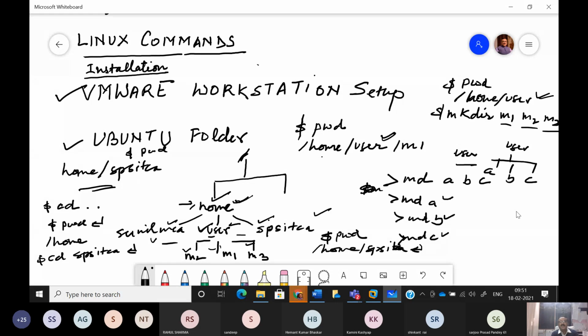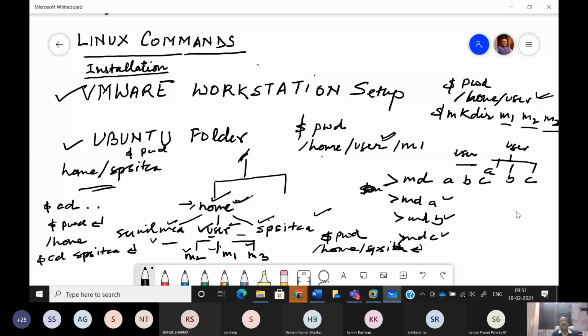It is another thing that Linux says that you should say everything as a file, directory file, regular file. ठीक है, बट यहाँ पे हम खाली डायरेक्टरी कह रहे हैं because we are having enough understanding about the directories. तो जो विंडोज में फोल्डर कहलाता है वो यहाँ पे डायरेक्टरी कहलाता है, जो विंडोज में फाइल्स कहलाती हैं वो यहाँ पे रेगुलर फाइल्स कहलाती हैं. तो touch we have used to create a regular file, and mkdir we have used to create a directory file. तो आप एक फोल्डर क्रिएट कर रहे हैं with the use of mkdir और एक फाइल क्रिएट कर रहे हैं with the use of touch. So we have seen the commands like mkdir, cd, pwd, cd with double dot.